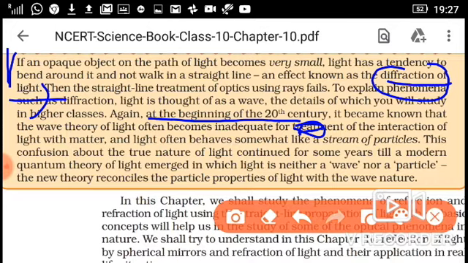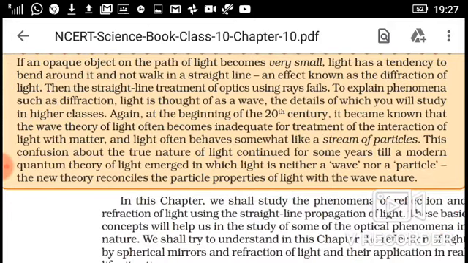Okay, if an opaque object is on the path, opaque means light cannot pass through, the path of light becomes very small. If the particle is very small, then the light just bends around the particle, so it bends around the corner. It will not move in a straight line, so this is called diffraction of light. In laser light also you can observe diffraction of light, and in X-ray diffraction also.